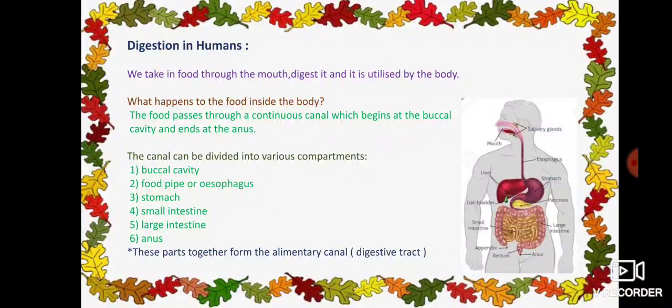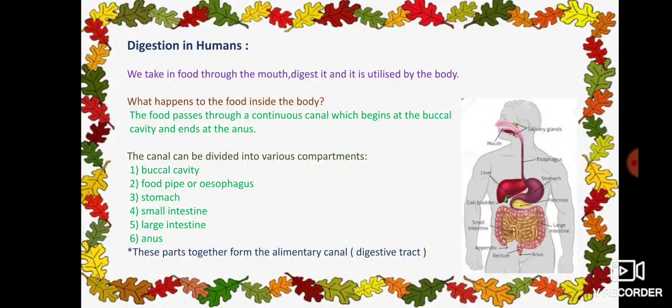In the last class we have studied about digestion in humans. That means the digestive system of humans is composed of 6 compartments. They are buccal cavity, food pipe or esophagus, not oesophagus, it is esophagus. And third one stomach, fourth one small intestine, fifth one large intestine and sixth one anus. These are the 6 compartments involved in the digestive system of humans, and these parts together form the alimentary canal.